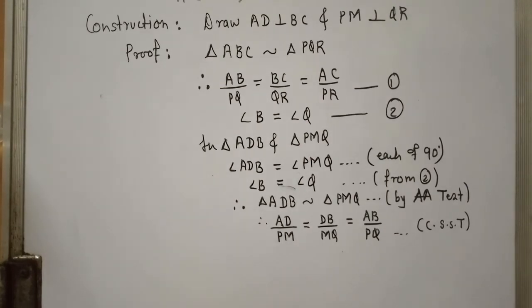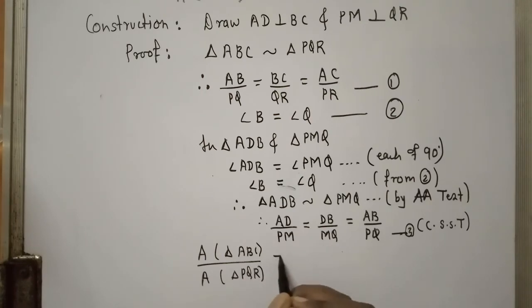Going ahead, as we need the ratio of areas of these triangles, first I'm writing area of triangle, let's label this as 3 as well. Area of triangle ABC upon area of triangle PQR.